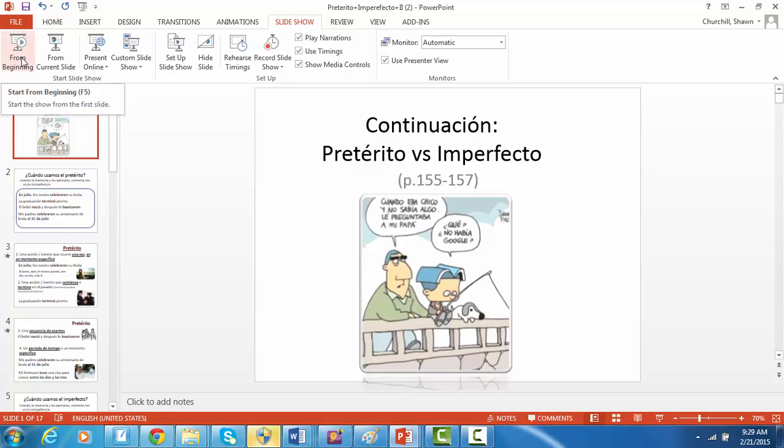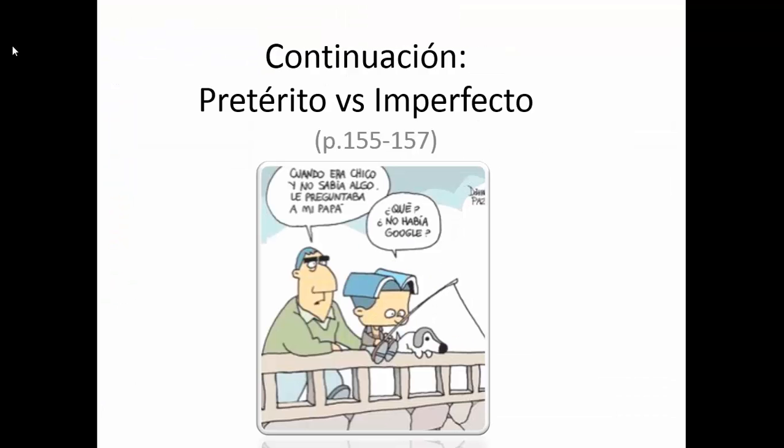Hello, estudiantes. Today we're going to talk about the preterite and the imperfect, and we're reviewing, so this should be a key concept that you should know. You should have your note guide out and ready. And also, I think it would be a good idea to have your Chapter 4 Quizlet out over los eventos en las celebraciones.